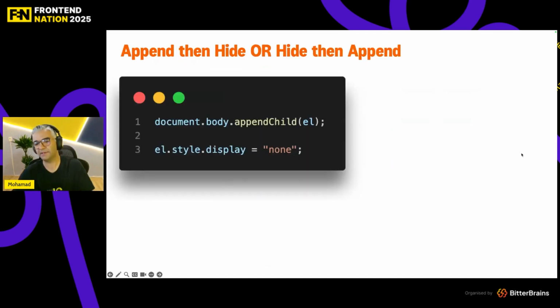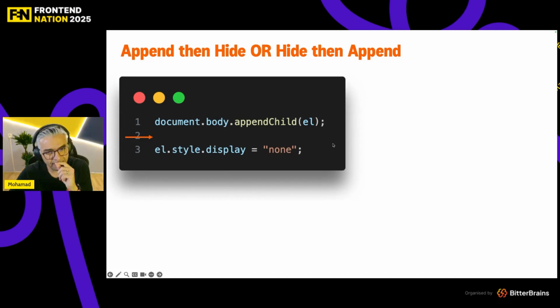Let's make it a little bit more advanced. Imagine I want to append an element to the body, right? So somewhere here I've created my element. I run document.body.appendChild with the element. So it's gonna append my child. So I know that by default, all elements in the DOM display is block. It depends on the element, but just imagine that the display is visible. People can see it. So on line 3, I'm going to set the display to none.